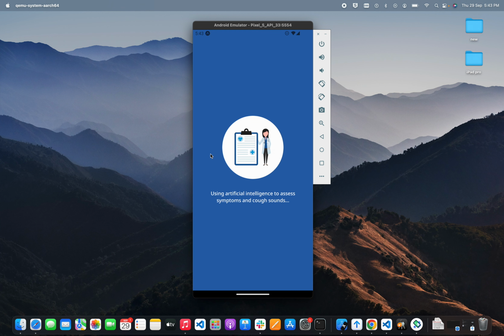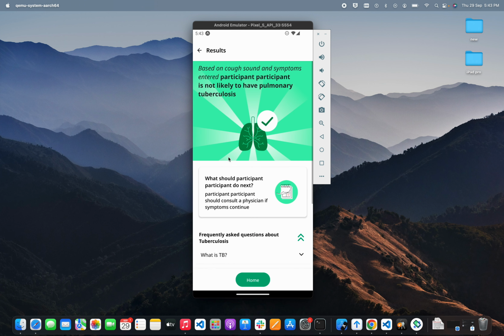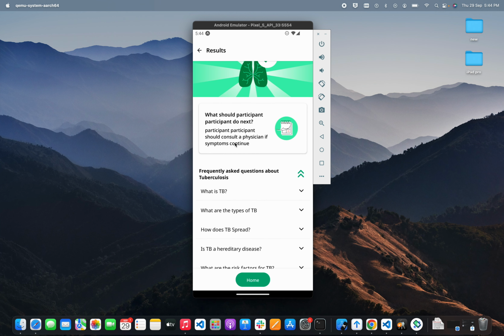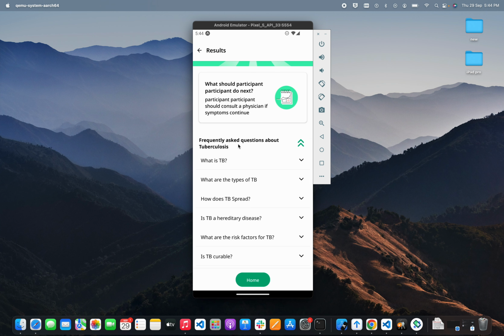It will make a call to the inference, and this is the result. The participant is not likely to have pulmonary tuberculosis. Now, what the participant should do next, and there are certain frequently asked questions related to tuberculosis. So, in case you want to know, you can click on this drop down and read those.